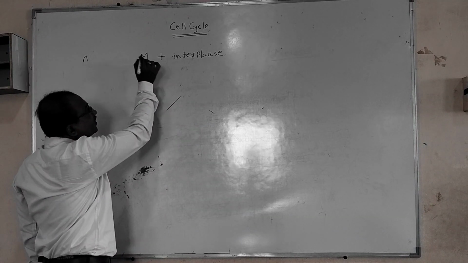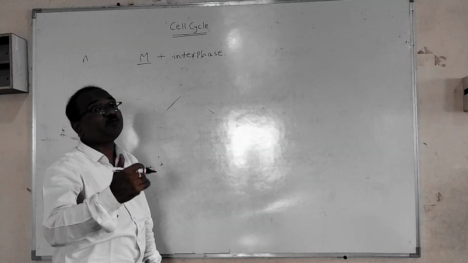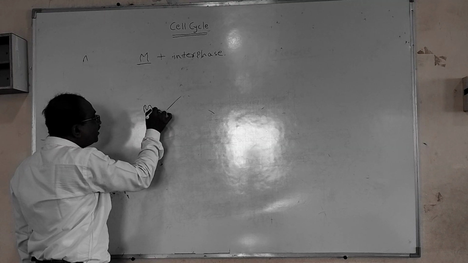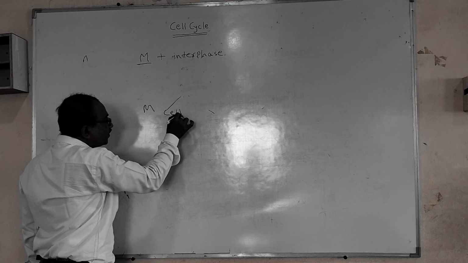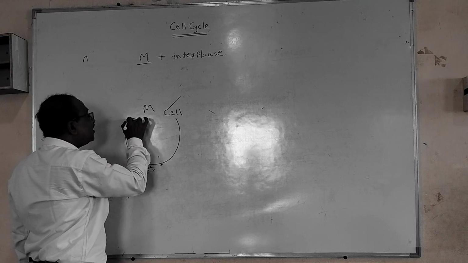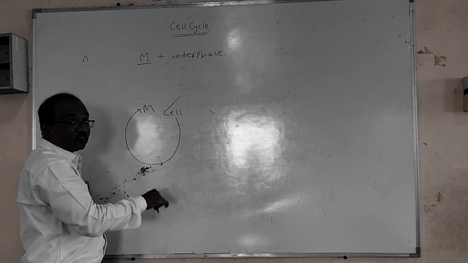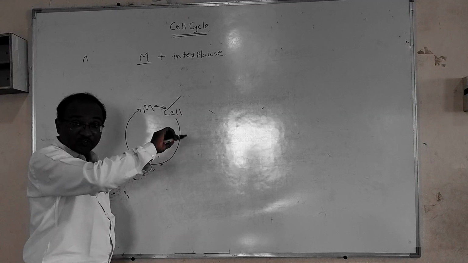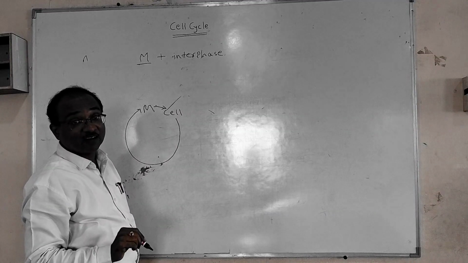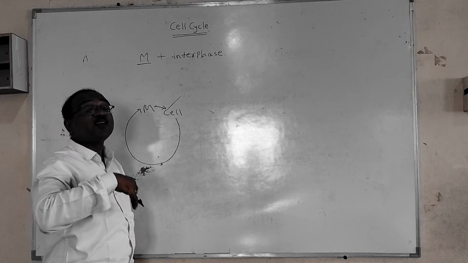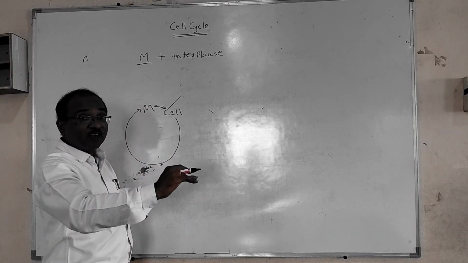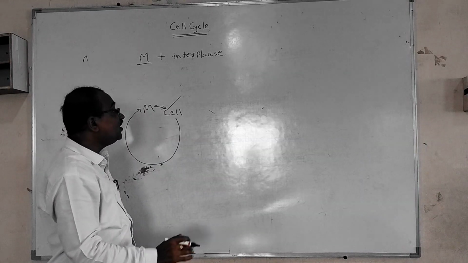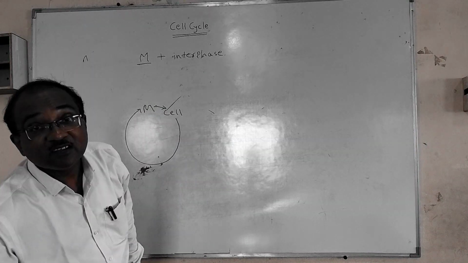This M phase represents either mitosis or meiosis. Means the cell which is produced from mitosis again enters into mitosis to produce a new cell. It is cell to cell, so it is called the cell cycle. One cell undergoes mitosis, and by mitosis it again produces cells. From cell to cell it is continuously going on. That is called the cell cycle.